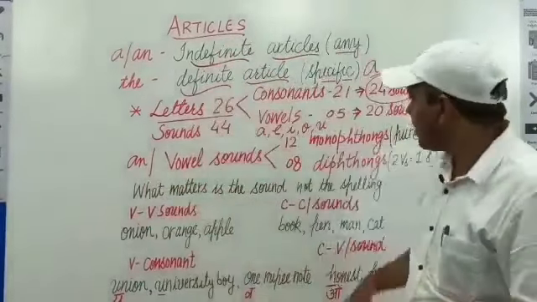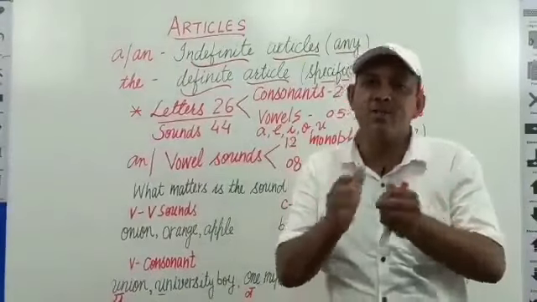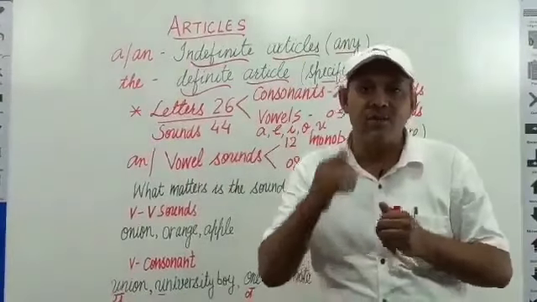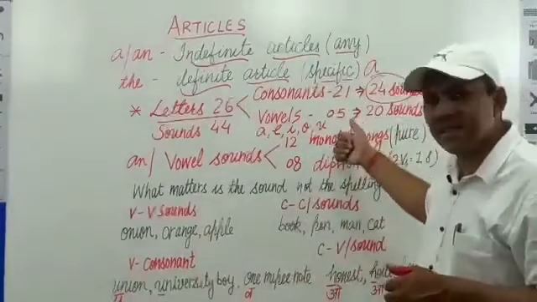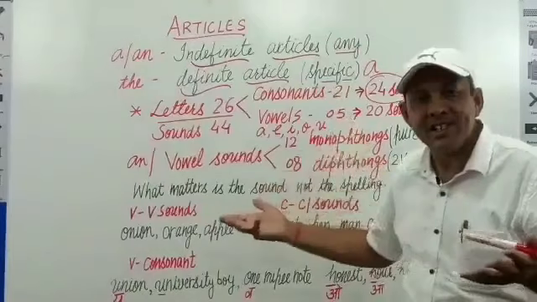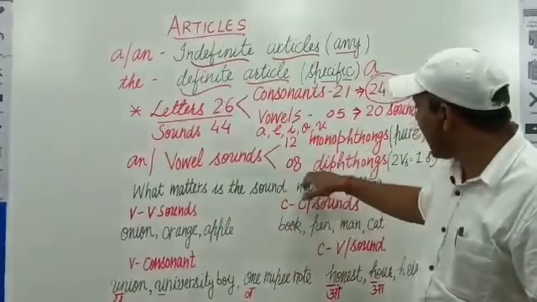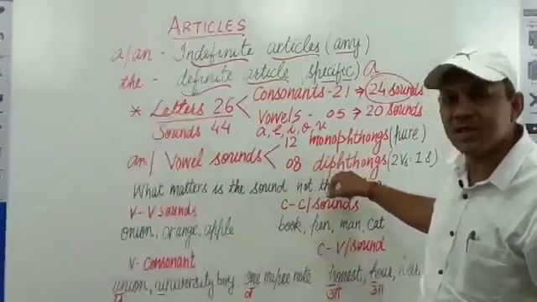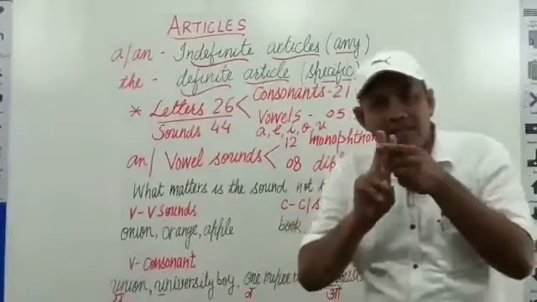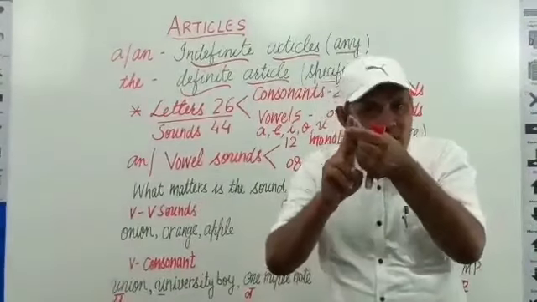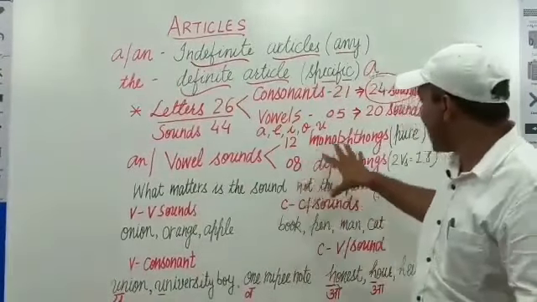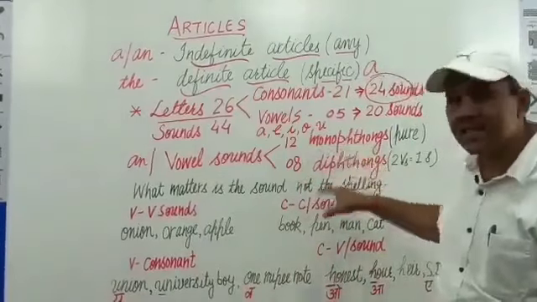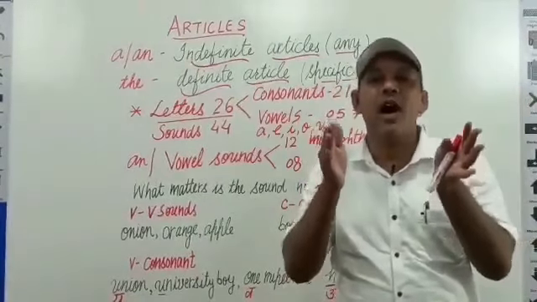So, what are these monophthongs? Monophthongs are known as pure vowel sounds, single vowel sounds. For example, the vowel sound in 'and', 'man', etc. But these are 8 diphthongs. Diphthongs means 2 vowel sounds come together to produce a single vowel sound. That's why they are known as diphthongs. As in case of fine,